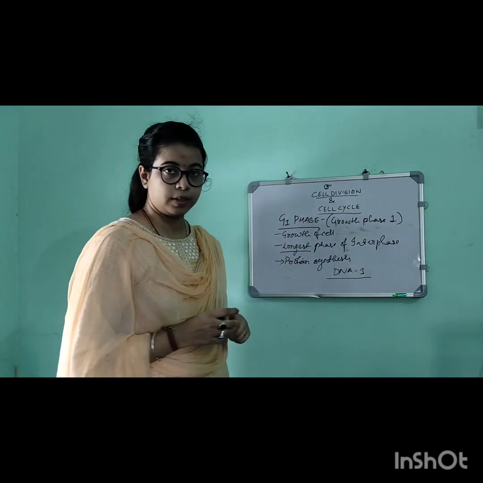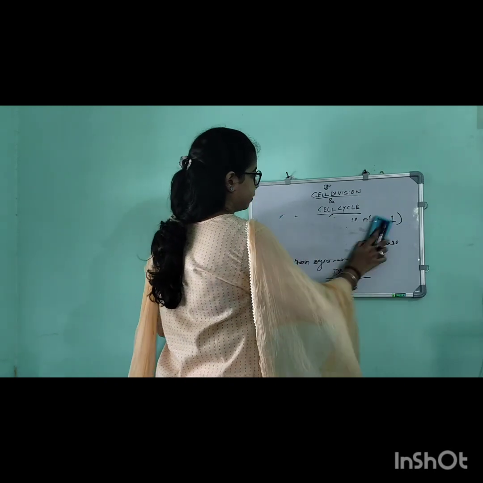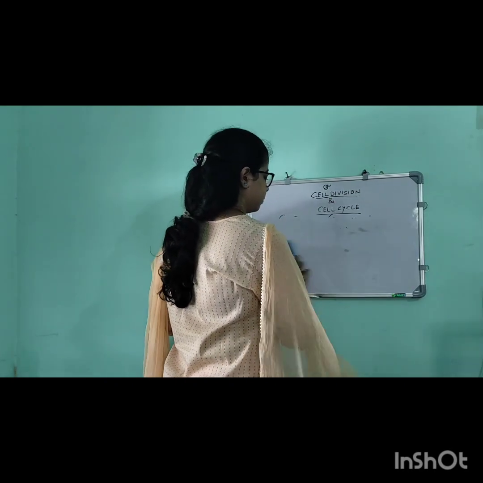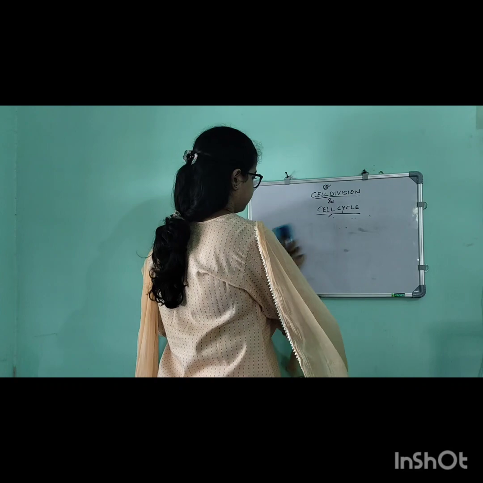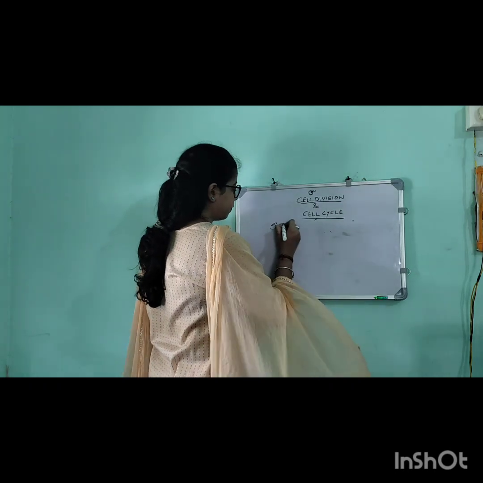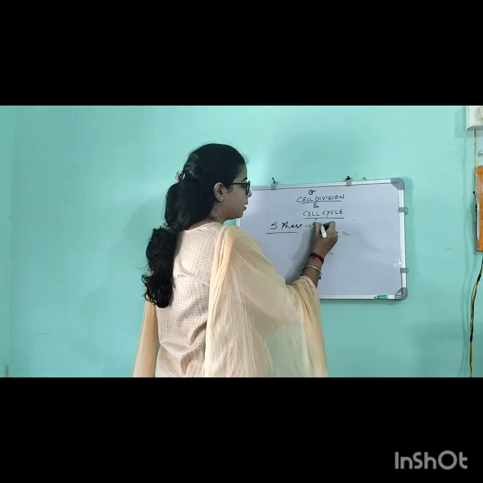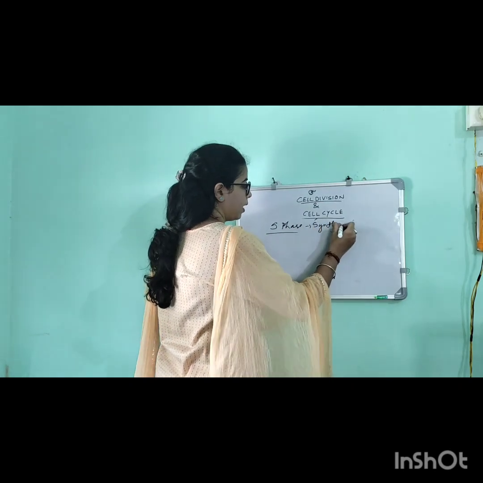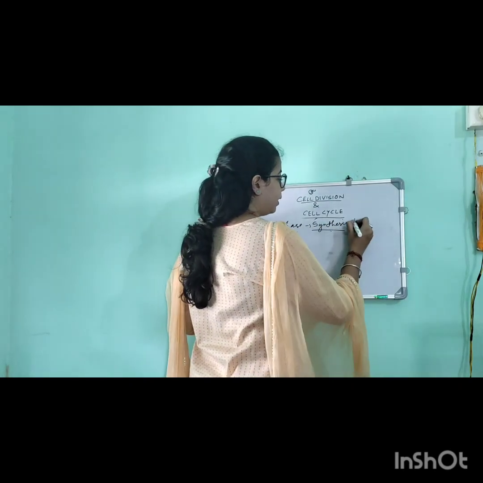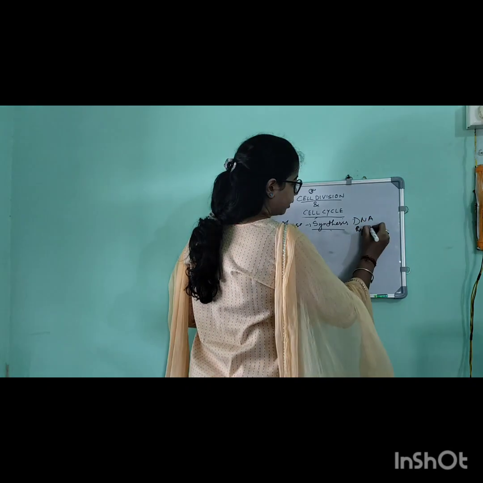Next, moving to the S phase. This phase is known as the synthesis phase, and during this phase the DNA replication will occur.